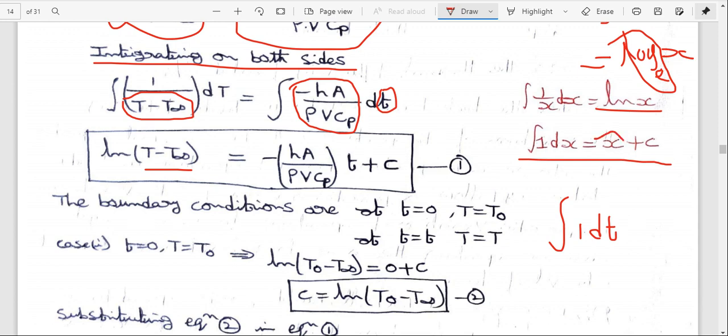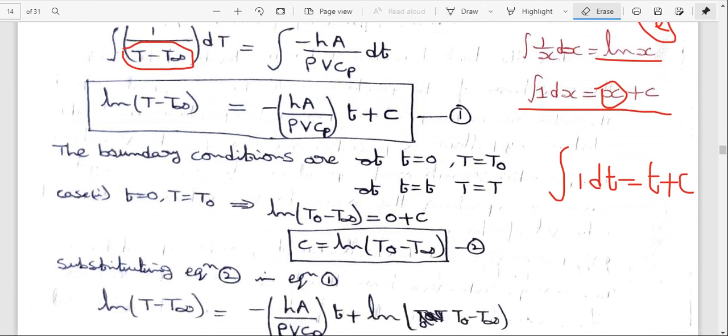It is x plus c, where c is a constant. So integral 1 dt is equal to t plus c. Okay, so this is the first equation.